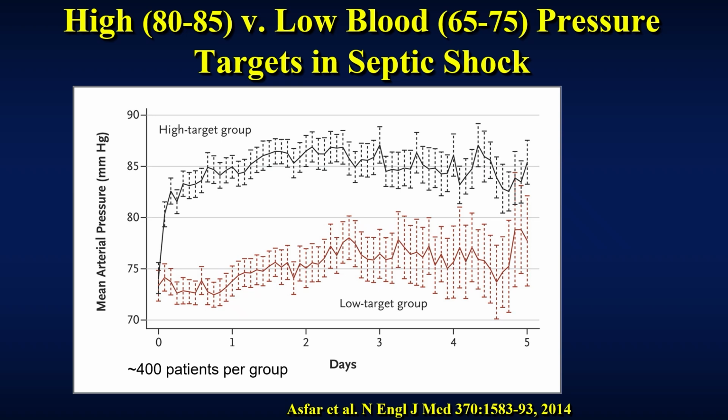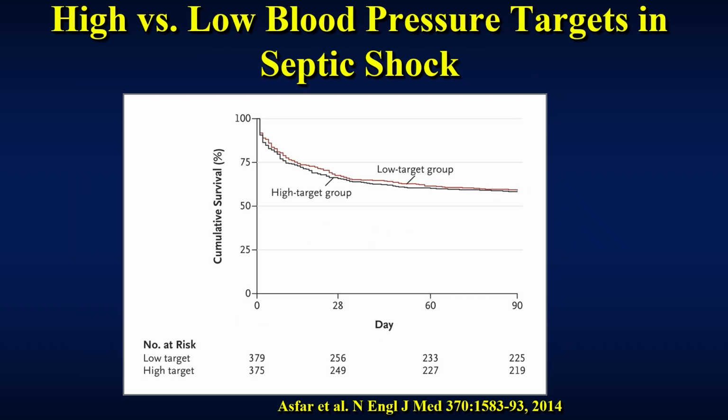To address this issue, a few years ago, OVATION from the French group studied a high blood pressure, which they targeted at 80 to 85, versus a low blood pressure of 65 to 75. And as you can see here, the two groups separated. However, also note that the low blood pressure group really was at 75, not 65. The number 65 isn't even on this graph. What did they find? They didn't find, as two groups as a whole, any difference in mortality, whether you had high blood pressure or low blood pressure.